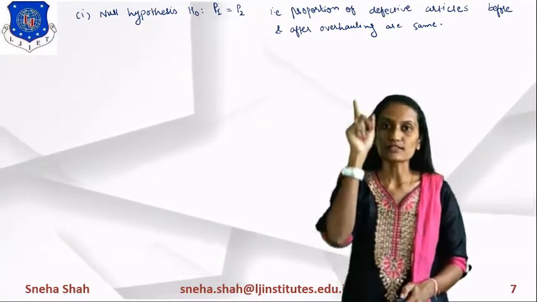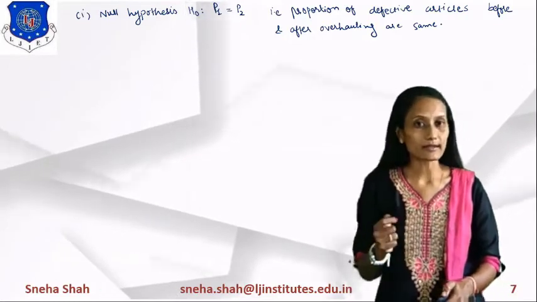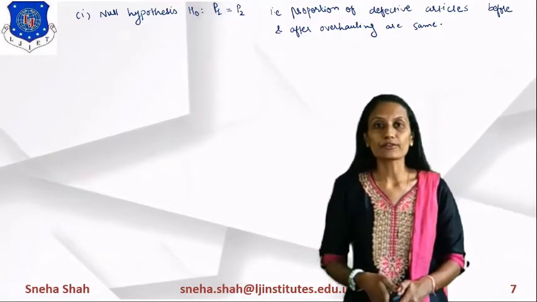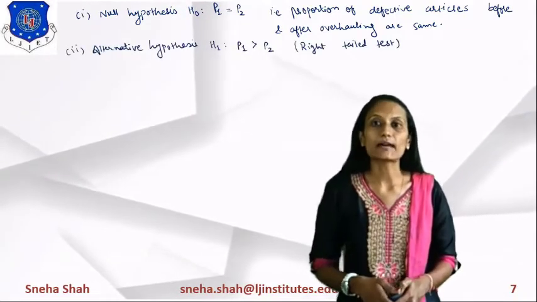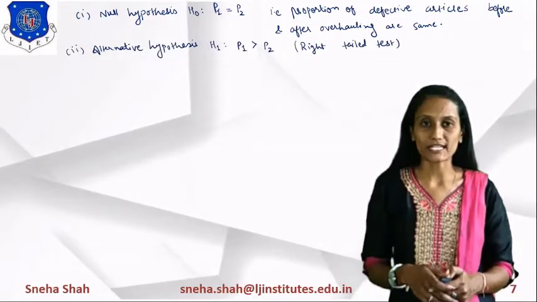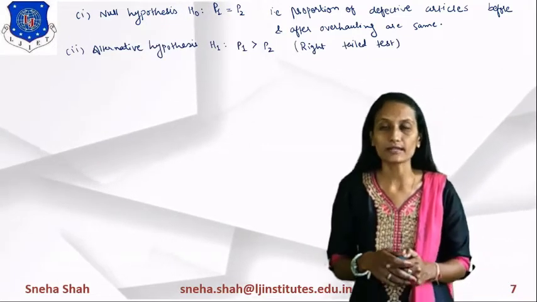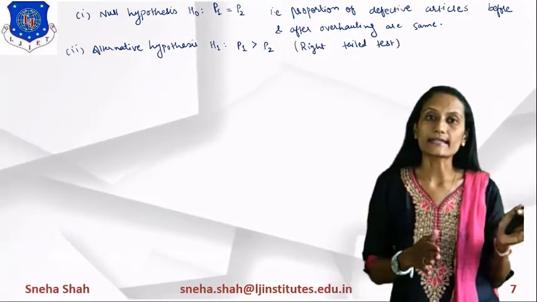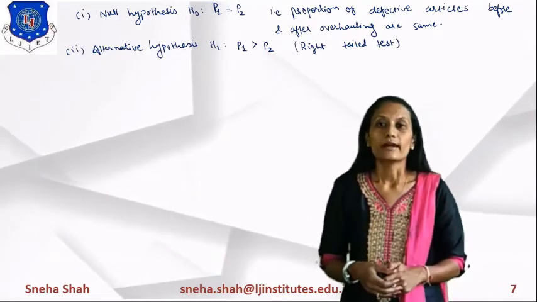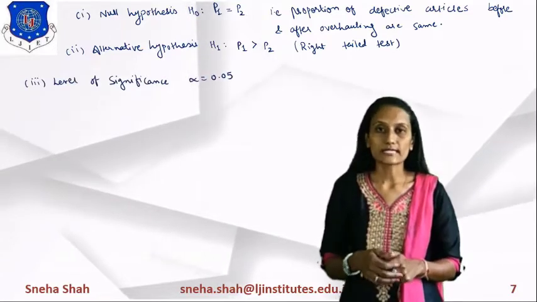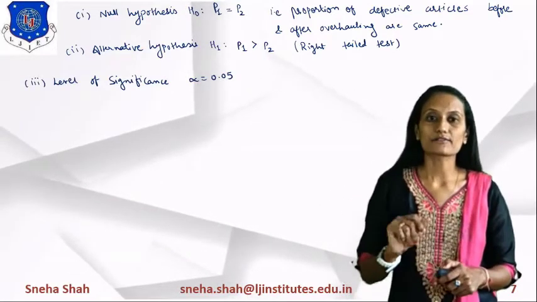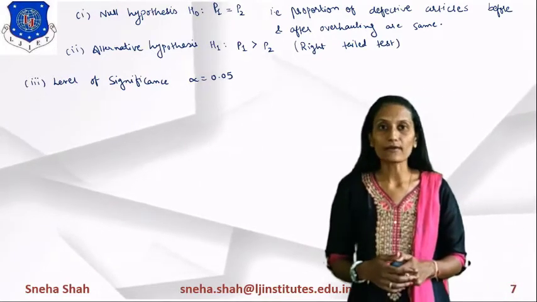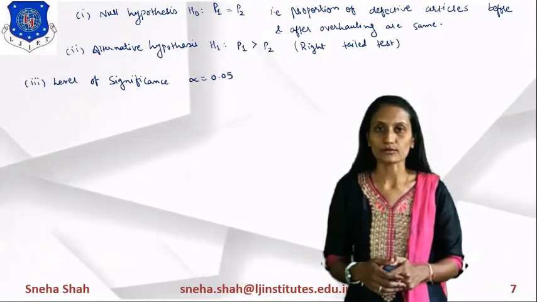So if we are taking these two proportions as the same, then what will be the alternative hypothesis? Its complement, meaning they will be different. If we define the alternative hypothesis, it is denoted by H1 and in this we consider that P1 is greater than P2. So it will be considered a right tail test. Next we find the level of significance. As you are given, the level of significance is 5%, meaning 0.05. So we take alpha equals 0.05.